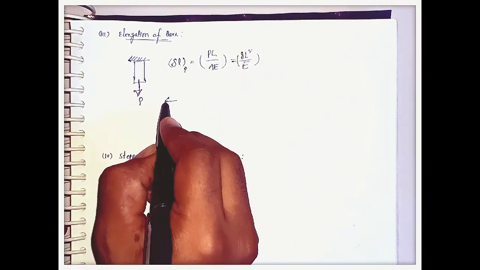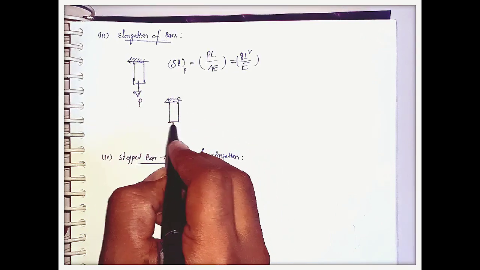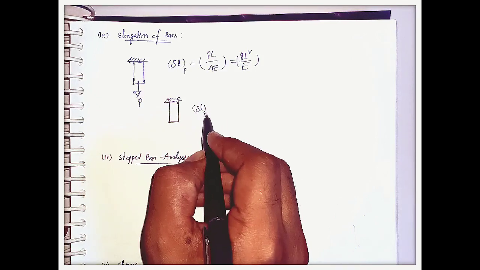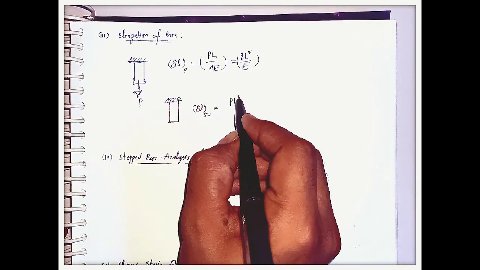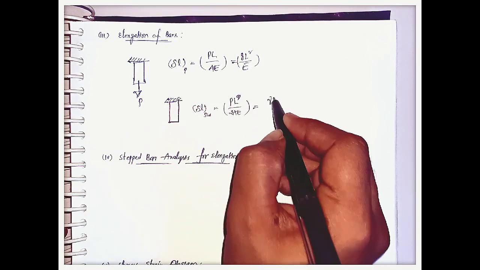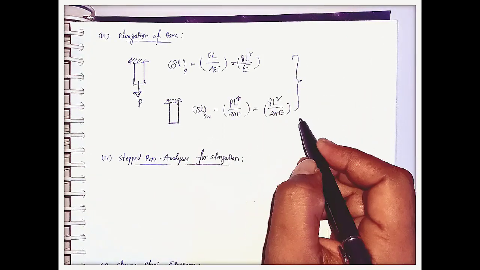If the bar is like this, without any external load, then due to the self weight, the elongation equals PL by 2AE. This can also be written as gamma L square by 2E. We should remember the relation between these two.